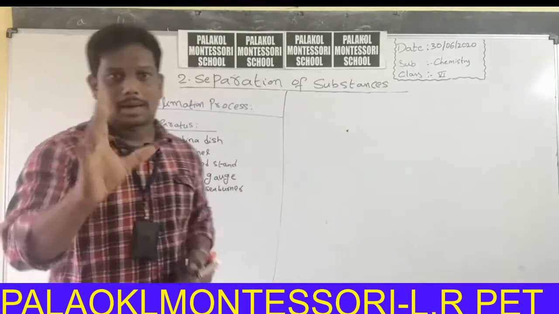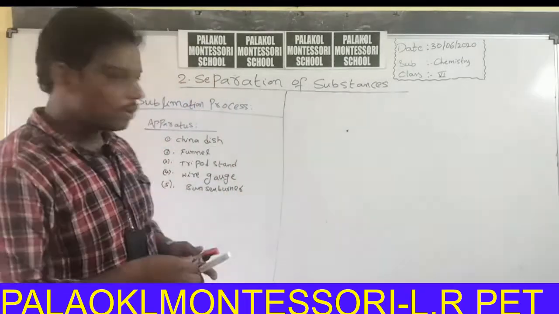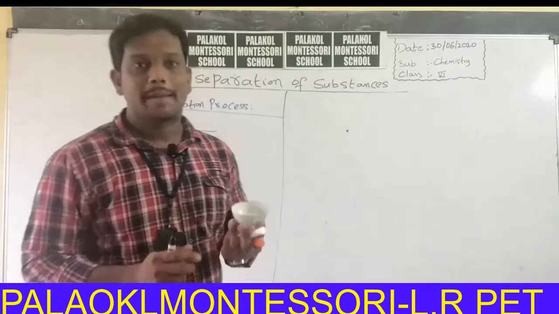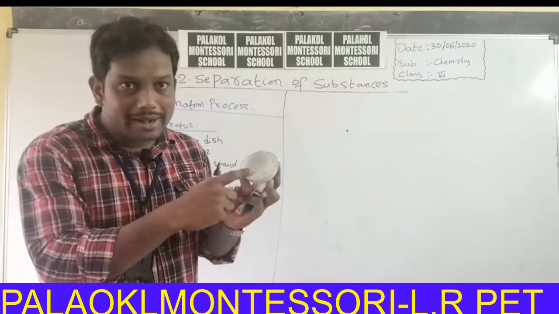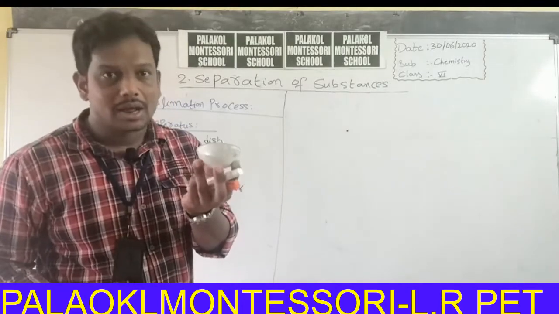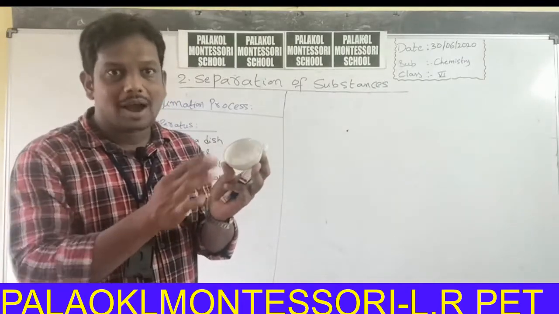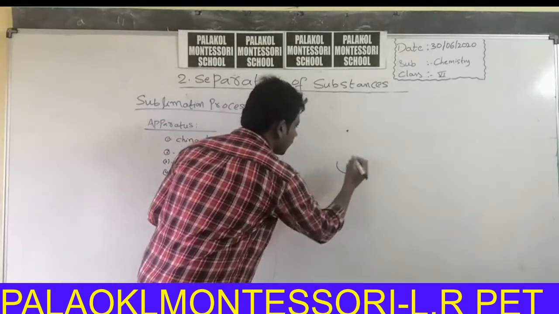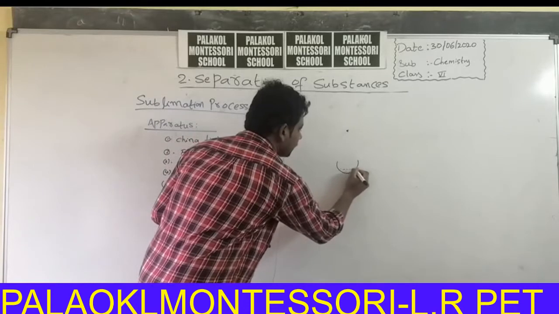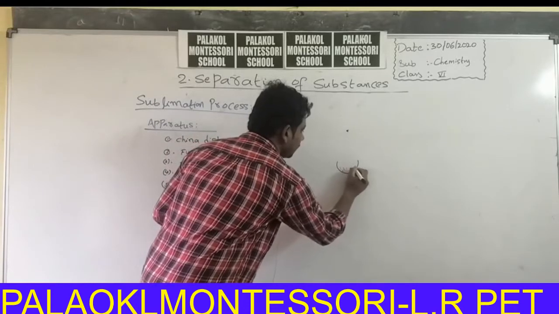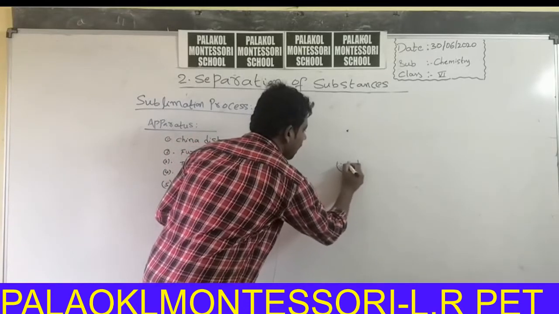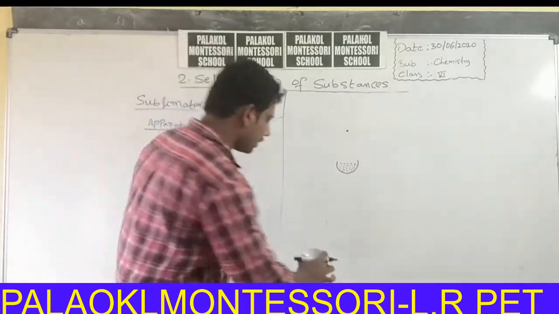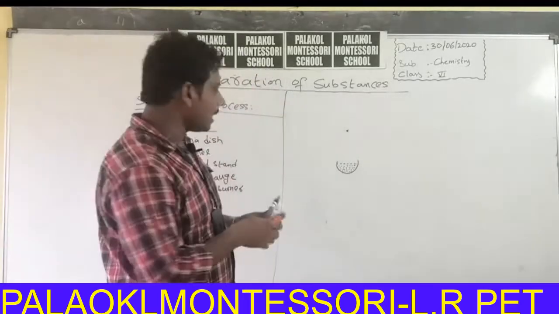Now I will draw the diagram related to this process. First, I will also explain the procedure. Take a mixture of camphor and salt in a china dish. Okay, this is china dish. This is a mixture of camphor and salt.